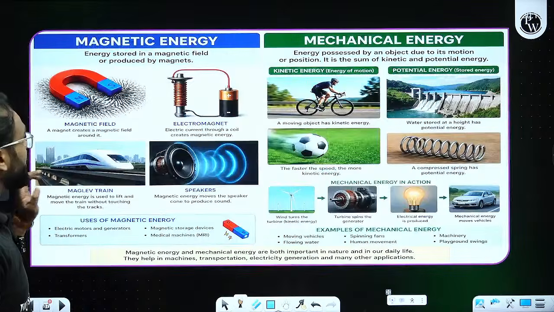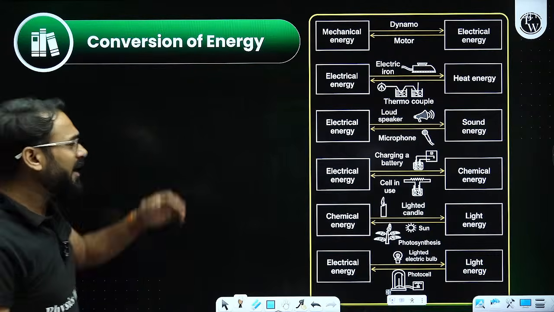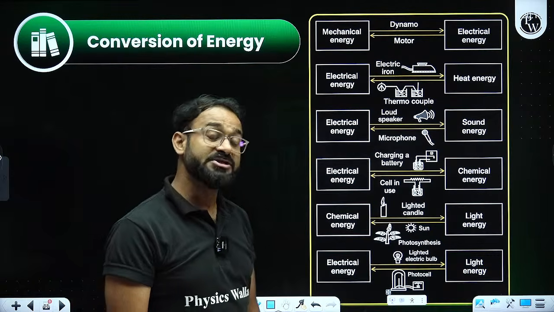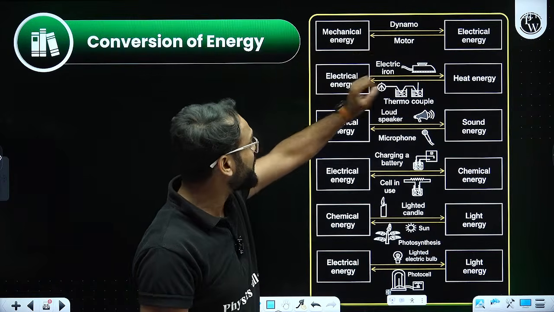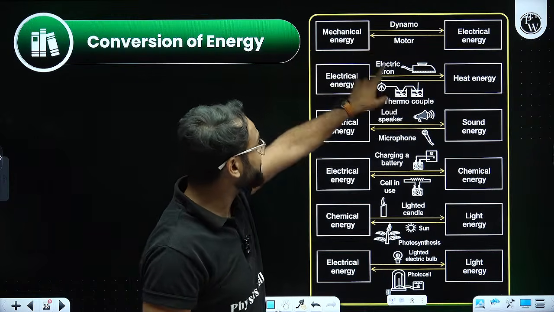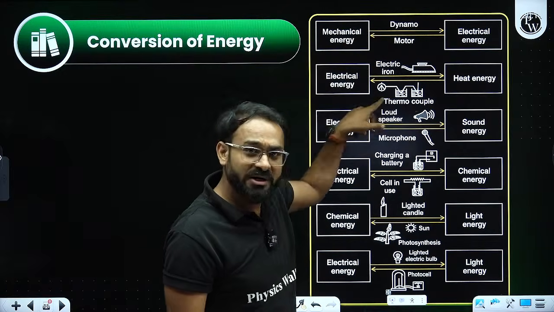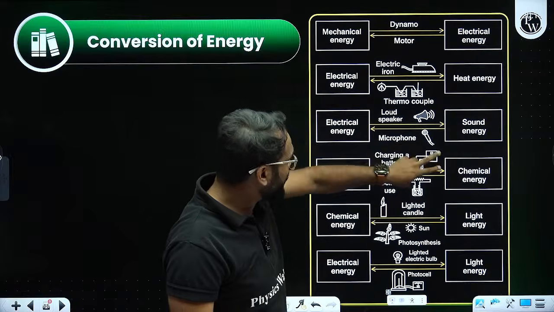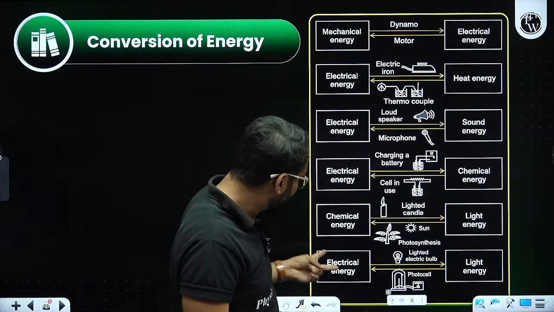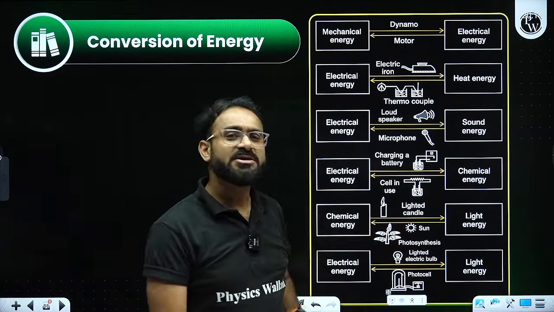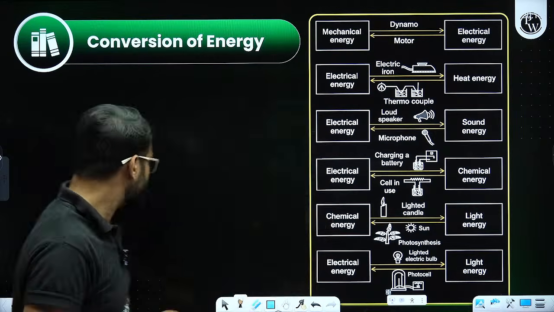Okay. So these are the examples that we have seen. Now, they are interchangeable. Energies are converting from one form to another, like mechanical energy to electrical, electrical to heat energy. Examples: electric iron; electric energy to sound energy, loudspeaker; electric energy to chemical energy, charging a battery; chemical energy to light energy, lighted candle; electric energy to light energy.